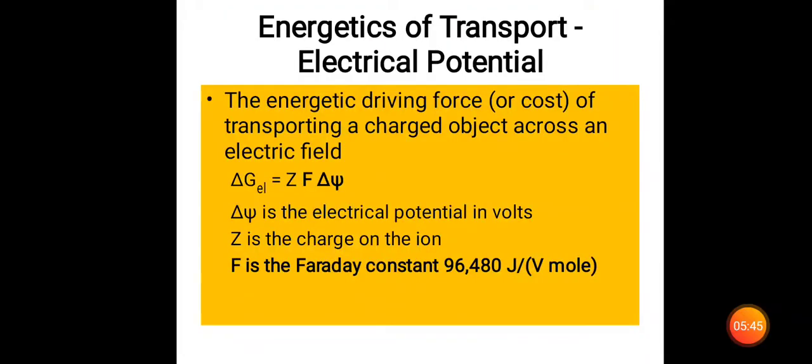Next, you can see the energetics of this transport is mainly electrical potential. That energetic driving force, or cost, of transporting a charge across an electric field is delta G electric field equal to Z into F into delta psi. Delta psi is the electrical potential in volts, Z is the charge of the ion, and F is the Faraday constant, 96,480 joules per volt per mole.